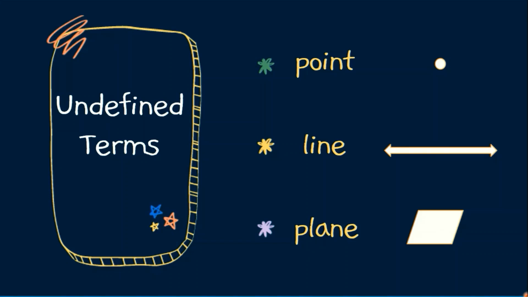Tulad ng aking nabanggit kanina mga bata, these three undefined terms are under a branch of mathematics which is geometry. And in geometry, formal definitions are formed using other defined words or terms. However, these three words in geometry are not formally defined. That is why these three, point, line and plane, are called the undefined terms. However, while these words are undefined in the formal sense, we can still describe them. And today we will be describing these three undefined terms. Let's discuss them one by one.